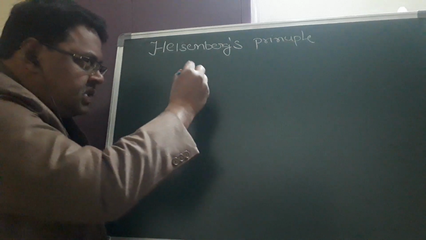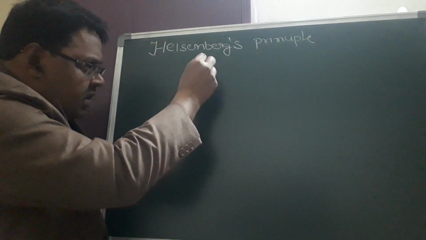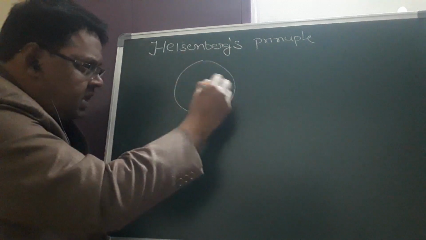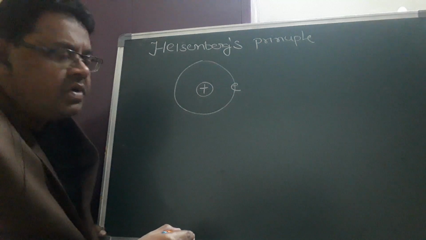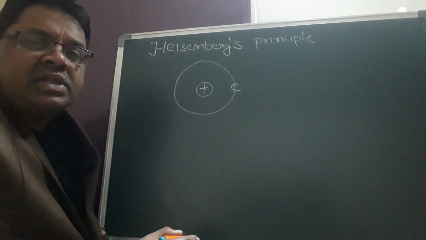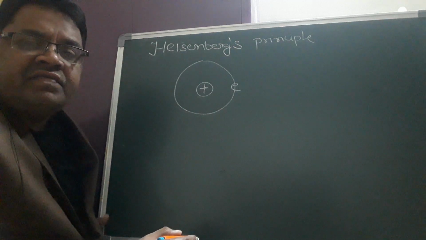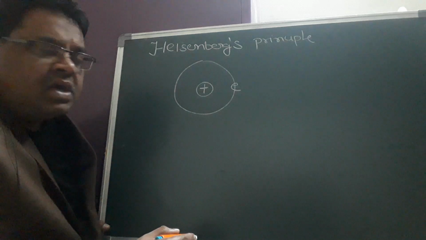If you imagine a nucleus and a circular path, and an electron is revolving in this. Now, what is the position of the electron, and what is the momentum or velocity of that electron at that particular place? How can you calculate this?